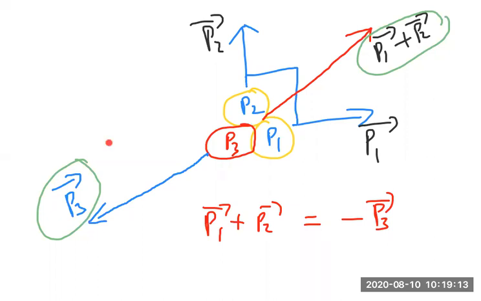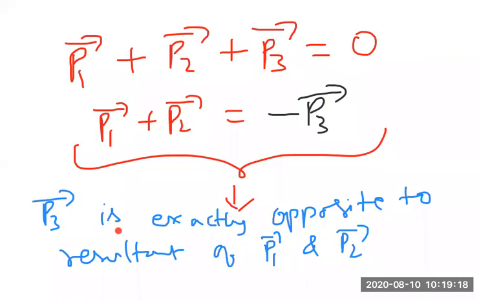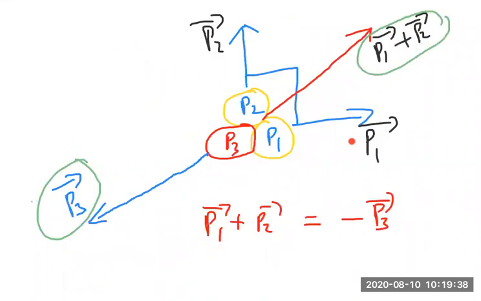How do you know it is opposite, sir? How do you know it is opposite? Because you see my previous expression. P1 bar plus P2 bar is minus P3 bar, which means P3 is exactly opposite to the resultant of P1 bar plus P2 bar. In whichever direction P1 bar plus P2 bar lies, in exactly the opposite direction P3 bar will lie. So from that I have drawn the diagram. P3 bar direction is opposite to P1 bar plus P2 bar. So P1 bar plus P2 bar is minus P3 bar. Fine, we got that information.